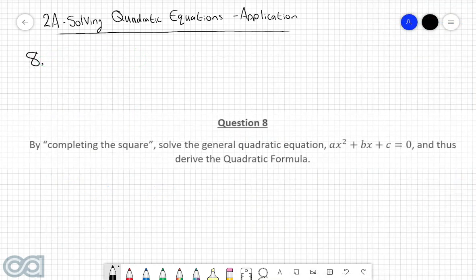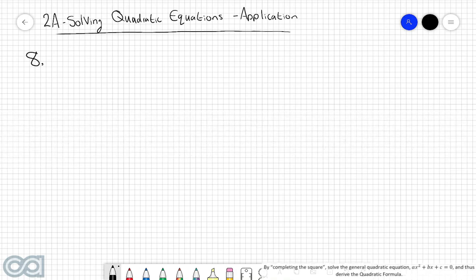Question 8. By completing the square, solve the general quadratic equation ax squared plus bx plus c is equal to 0, and thus derive the quadratic formula. Now, this question here is probably one of the trickiest and most tedious questions that you will ever have to do when it comes to solving quadratic equations, but more specifically, using the method of completing the square.